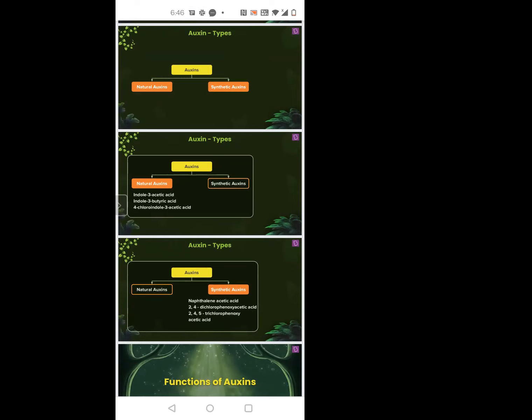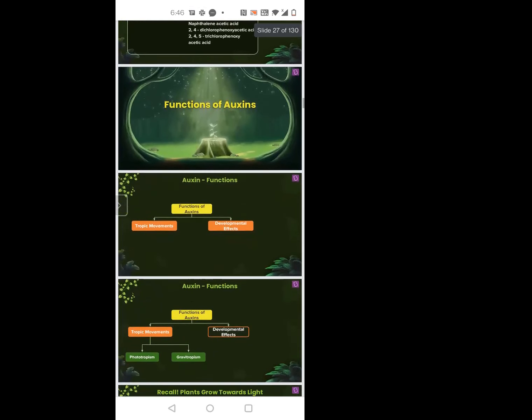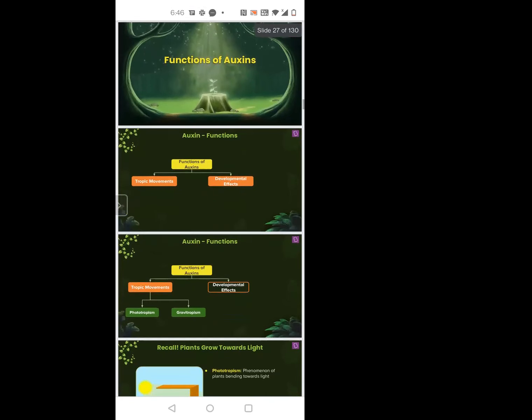Okay. Now we come to the functions of auxin. The basic two functions of auxin are tropic movement and developmental effect. Tropic movement and developmental effect.